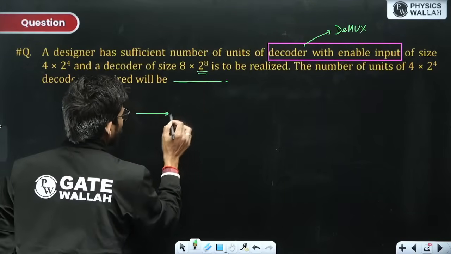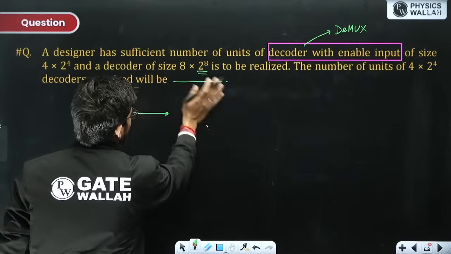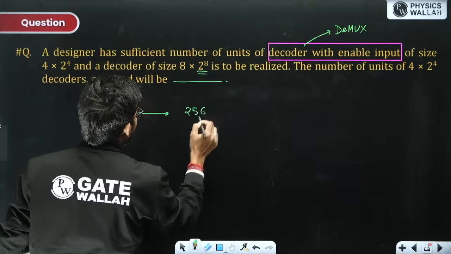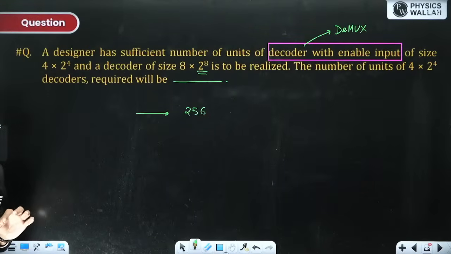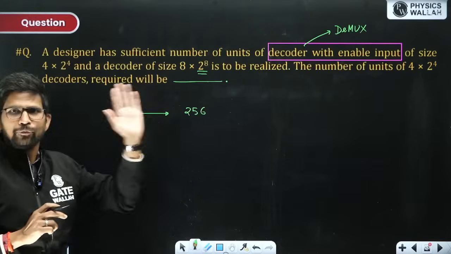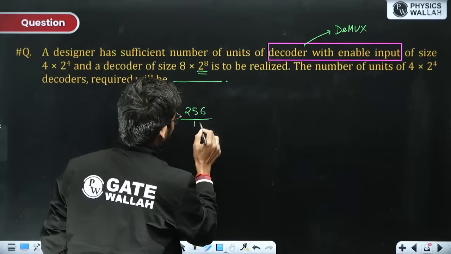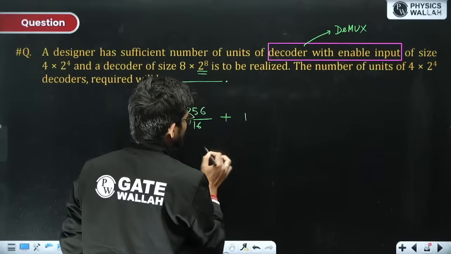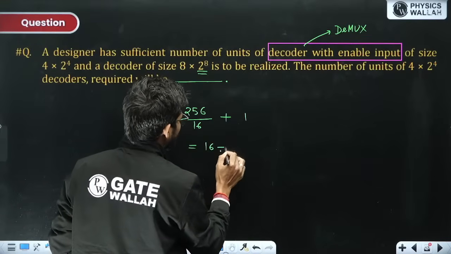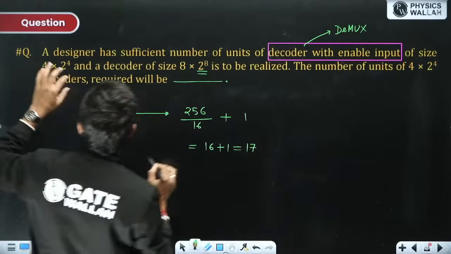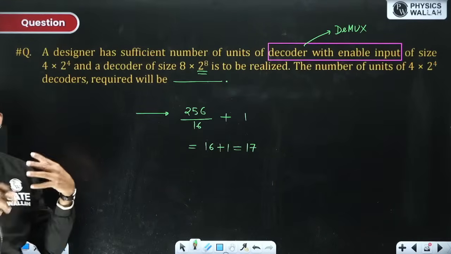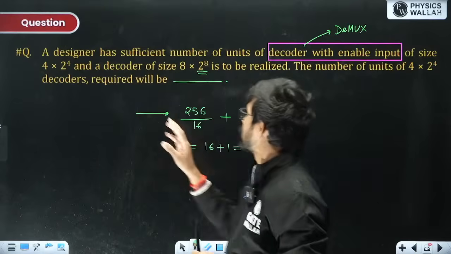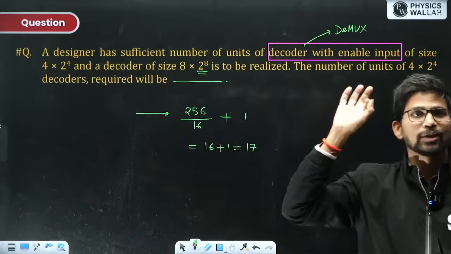So we divide 2 to the power 8, that is 256, by the lower number of output pins, till we get 1. So 256 divided by 16, then 16 divided by 16 is 1. So this is 16 plus 1, 17. So 17 decoders of 4 to 2 to the power 4 will be required in order to design one 8 to 2 to the power 8 decoder.